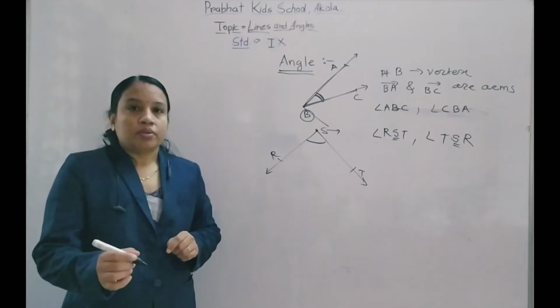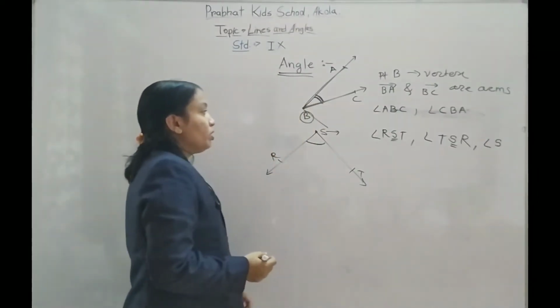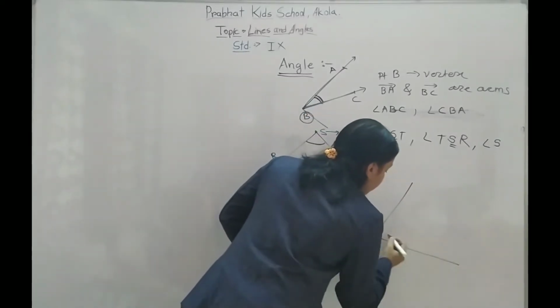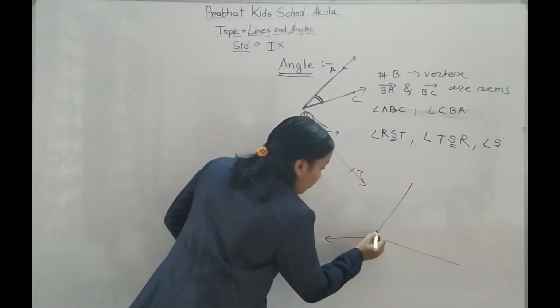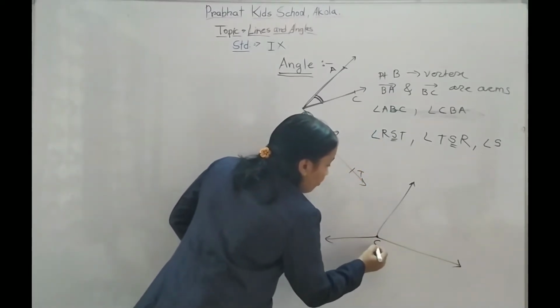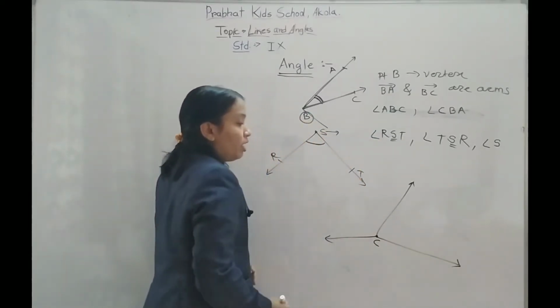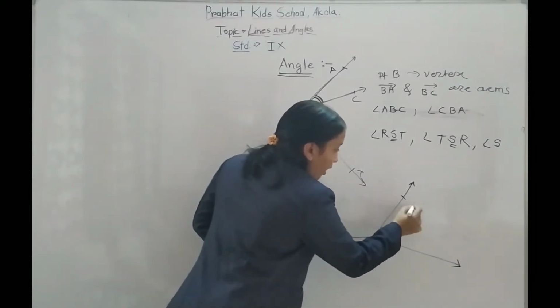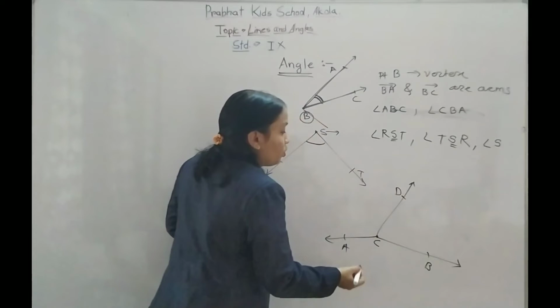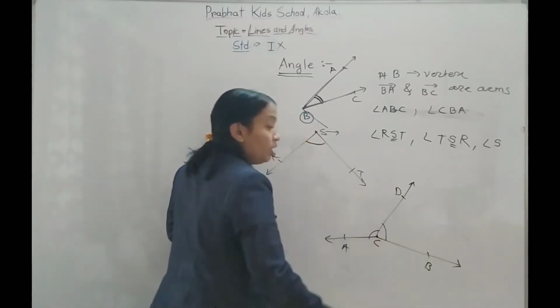Or angle S only, because sometimes there are so many angles formed at the same point. Now how to write the name of the angle? Because at C there are so many angles formed. Suppose A, C, B, D. Now how to write the two angles formed at C?